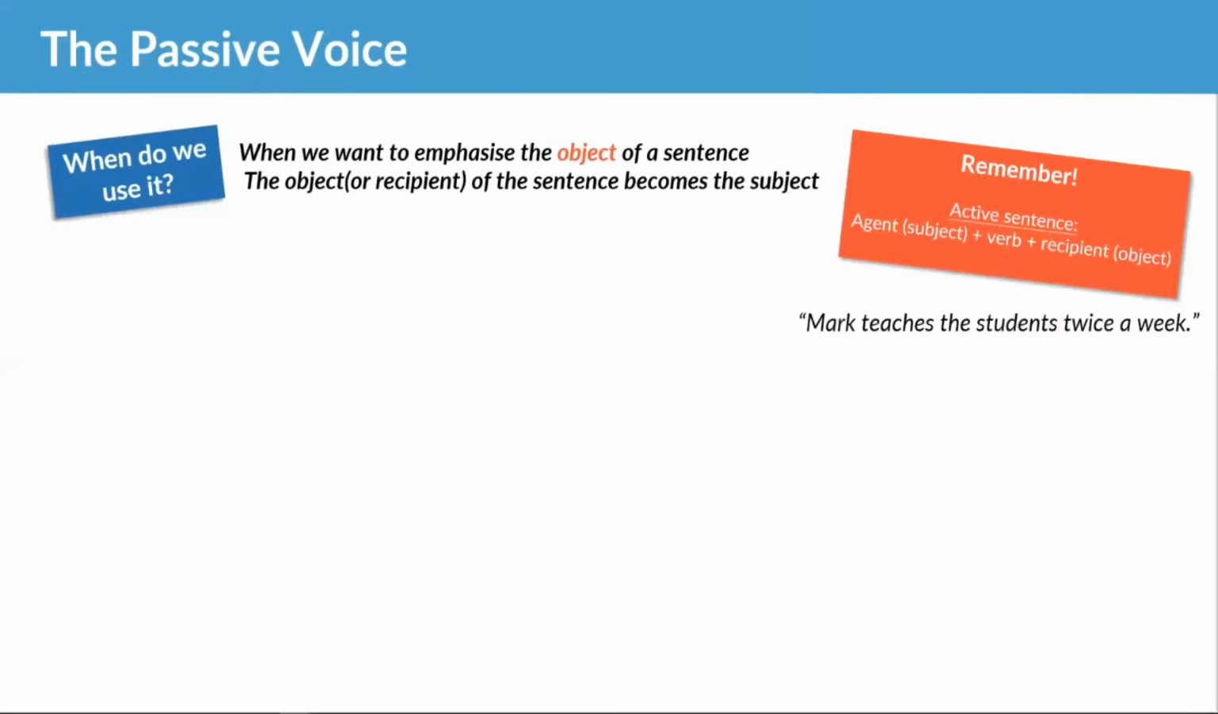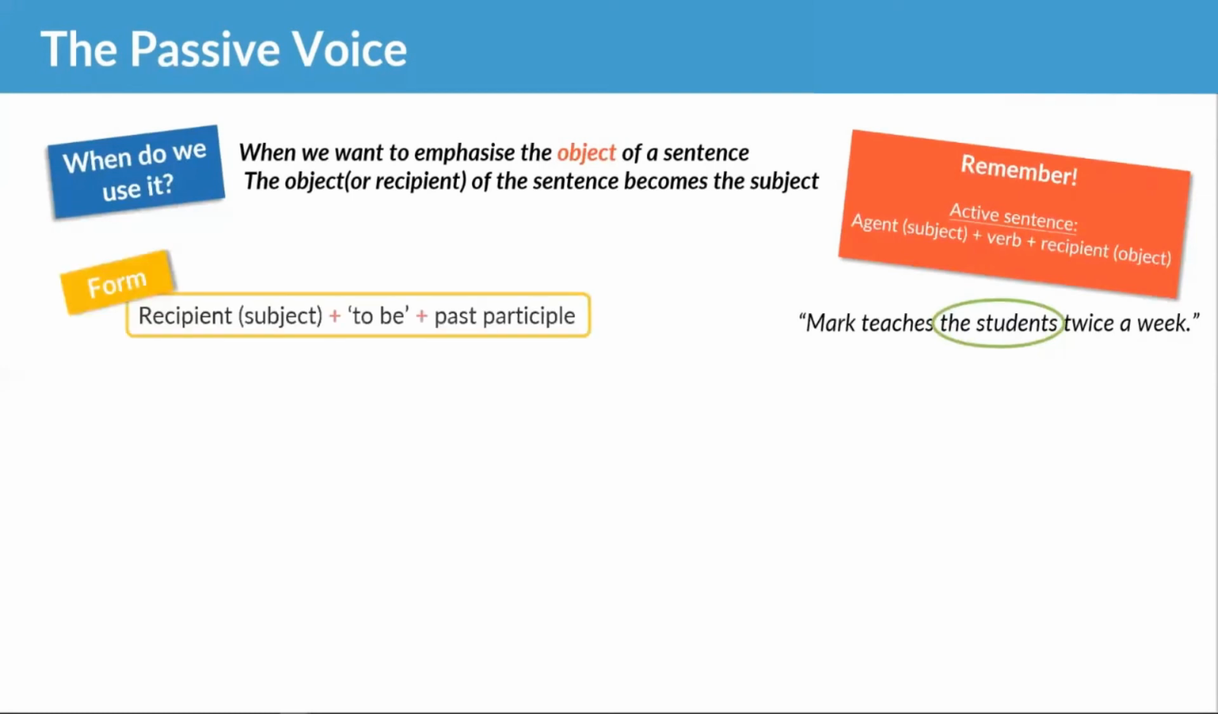Now, what if we want to focus on the students? What if we don't care about Mark? God forbid. I hope everyone does care about me. But what if we don't care about Mark and we just care about the students? Then we would use the passive. And the form for the passive is the recipient is made the subject of the sentence. Then we have the verb to be and the past participle of the action verb.